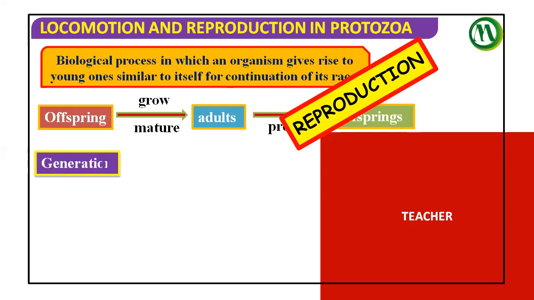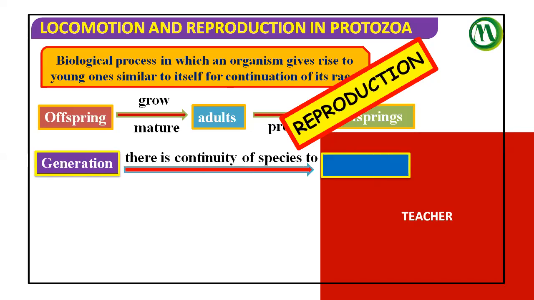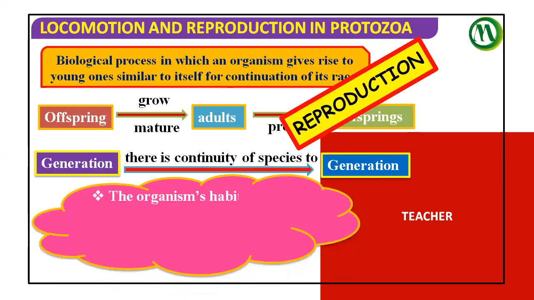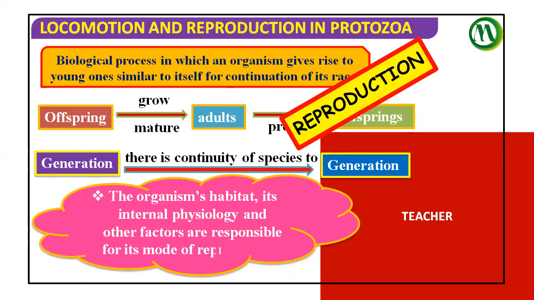The production of individuals by an organism, we say reproduction. So that facilitates the generation. There is a continuity of species from one generation to the next generation. So the organism's habitat and its internal morphology and other factors are responsible for its mode of reproduction.